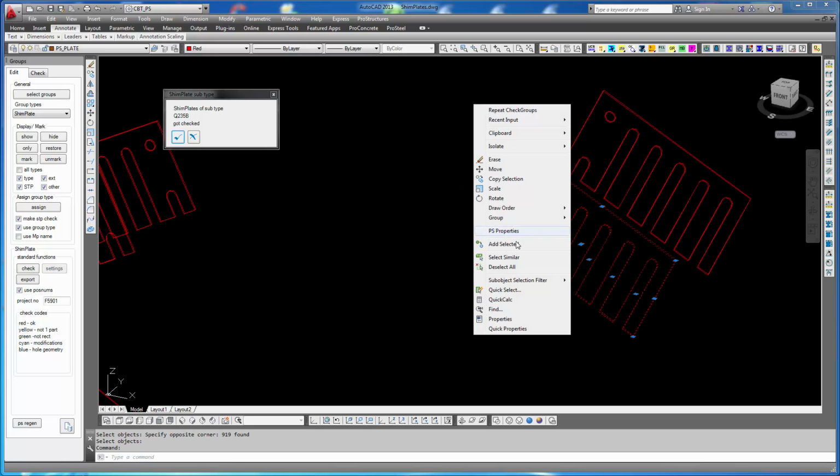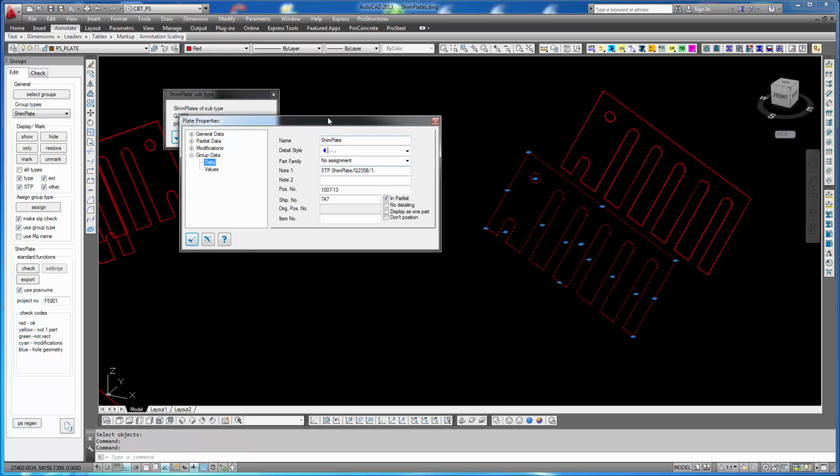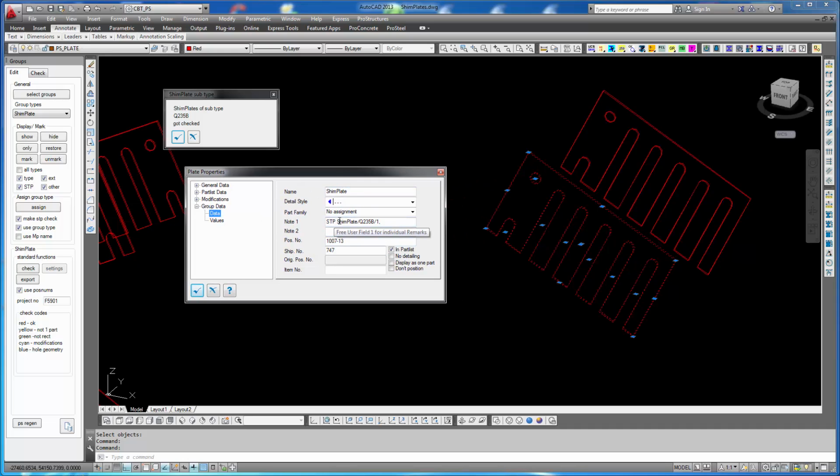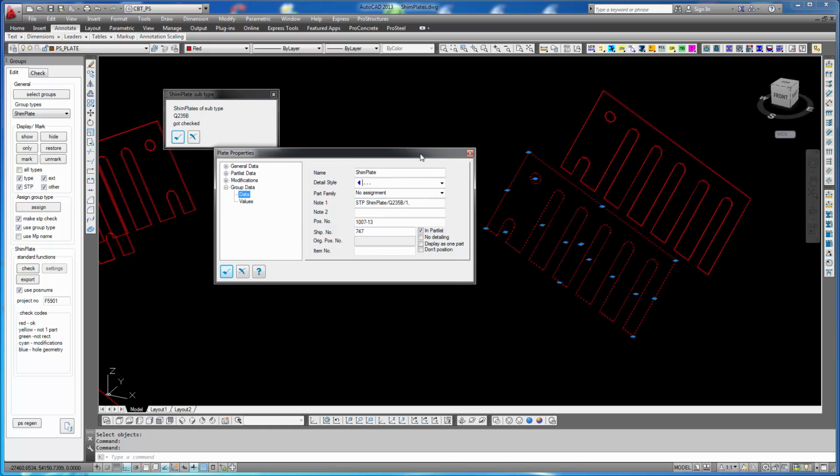Also, if we look at one of the standard shim plates, we see that it has the standard part entry in node 1 of the group data. It says STP standard part shim plate, the type, Q235B, the subtype, and 1, the subtype. And we see that the part is positioned.